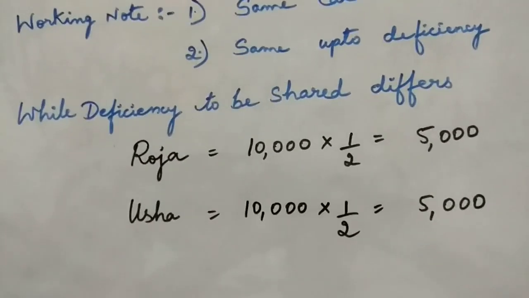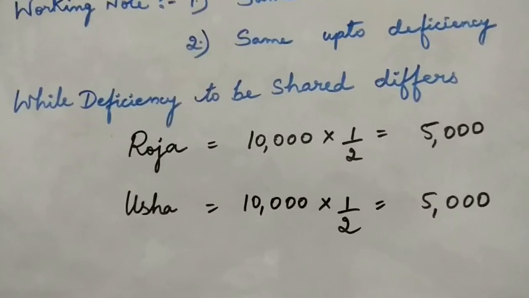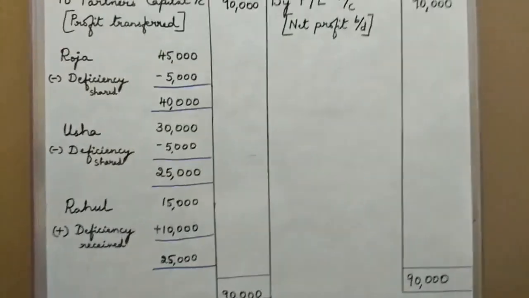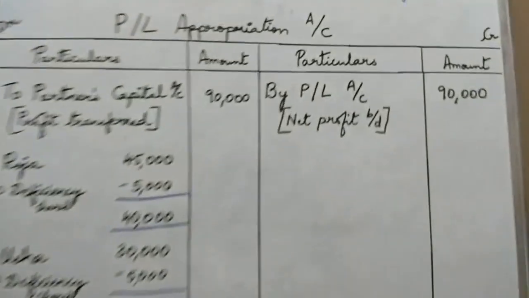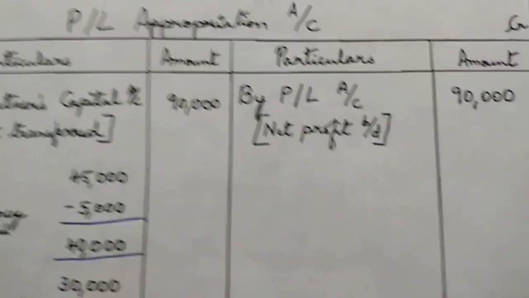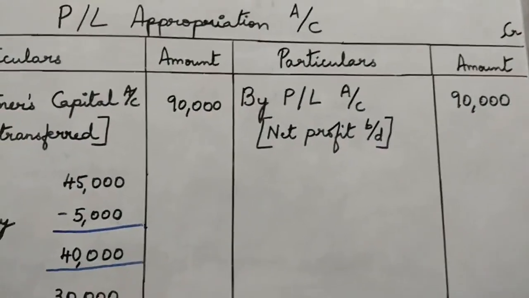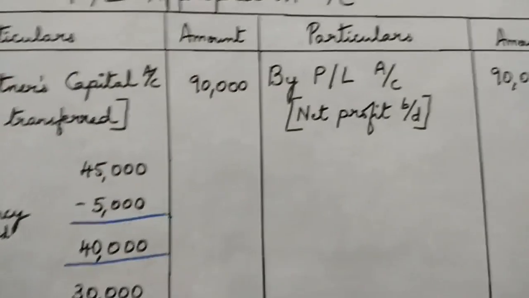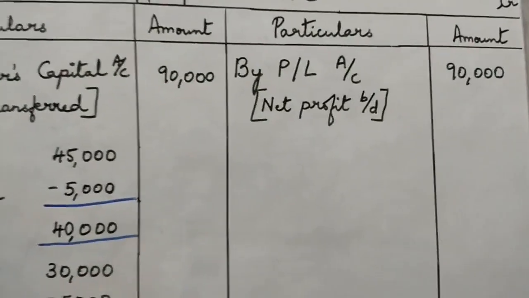Now we have done this part. I want you to write the working note for each and every case, because it is the same. I can't rewrite it each time, so I just wanted to make a very short video that makes you understand.